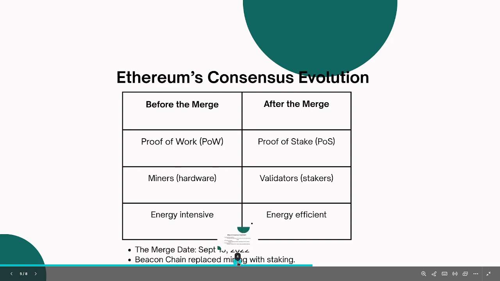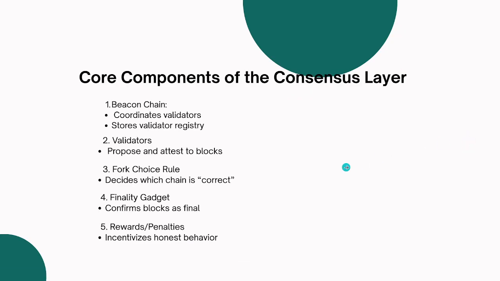So remember how nodes are added to the blockchain. Initially it was with mining, but right now validators will only need to stake. And the reason why staking is possible is because of the presence of the beacon chain, the consensus client. Amazing. All right, so what are the core components of the consensus layer? The number one component of the consensus layer is the beacon chain.